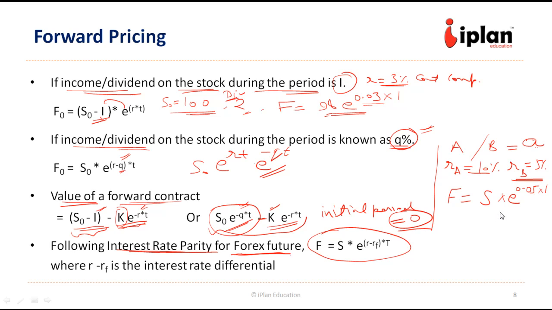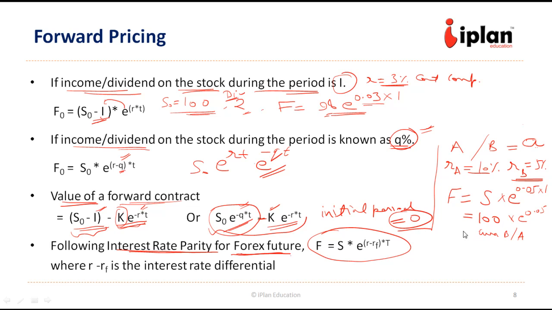Suppose the spot rate is say 100. 100 units of currency B is equivalent to 1 unit of currency A. So per unit of currency A, there are 100 units of currency B into e to the power 0.05.